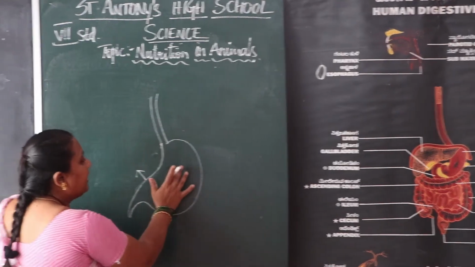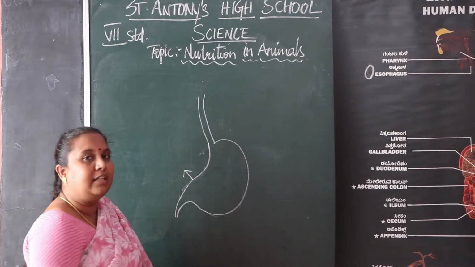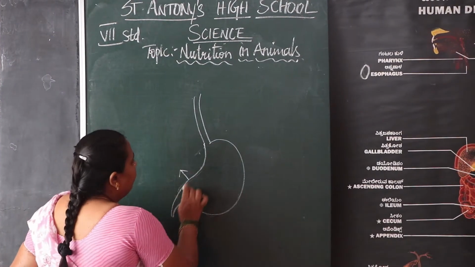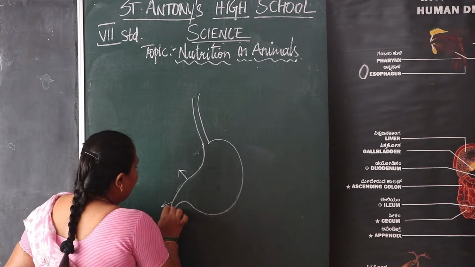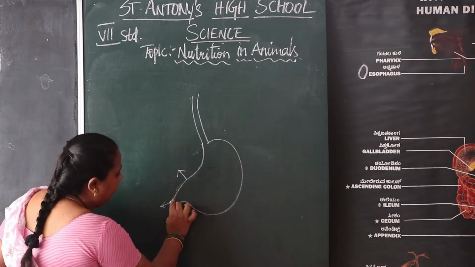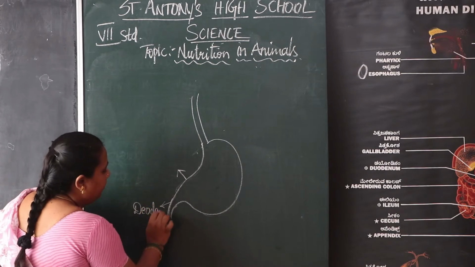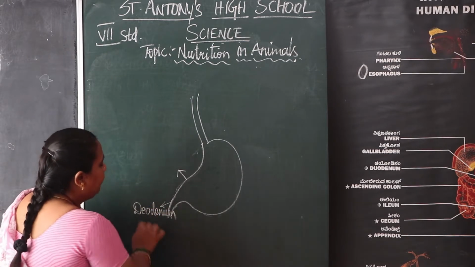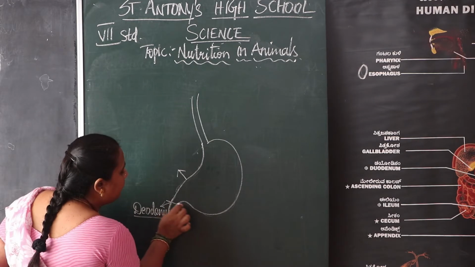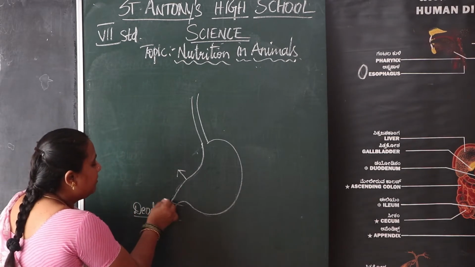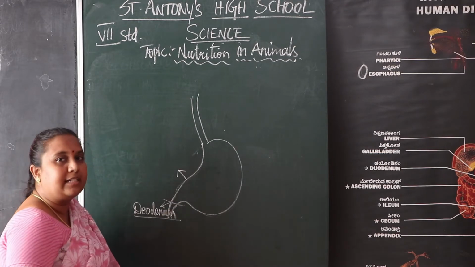The stomach is the very widest part of the alimentary canal. The end of the stomach is the duodenum. Duodenum is the first part of the small intestine.